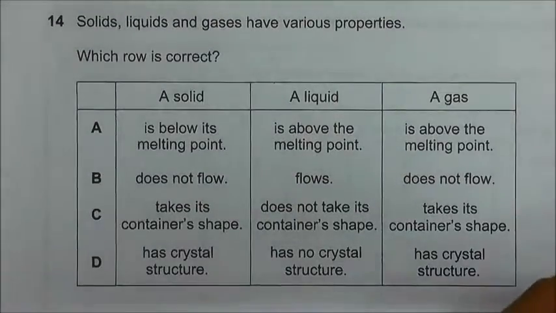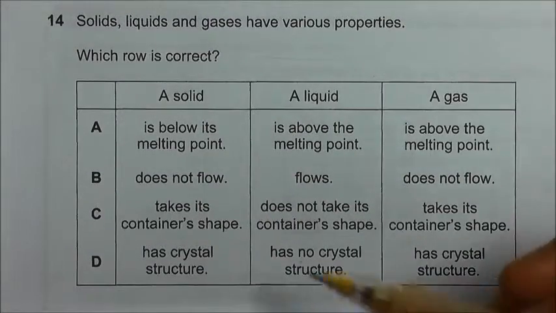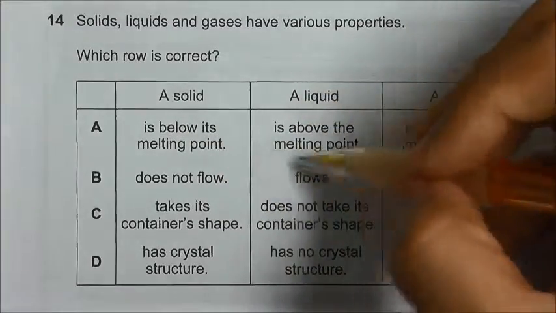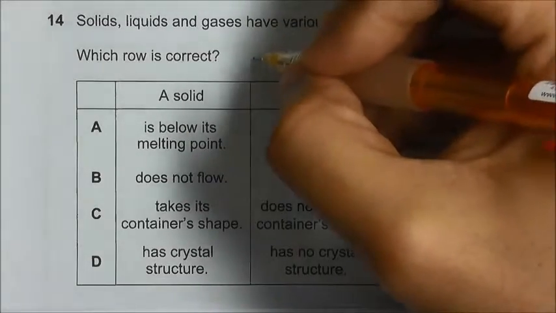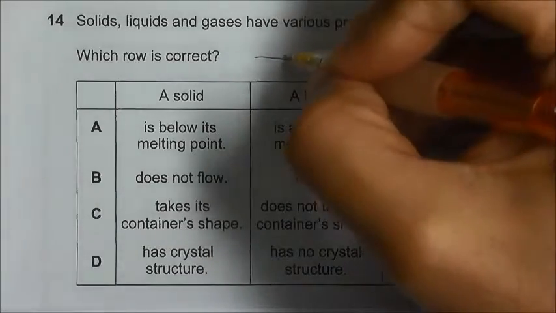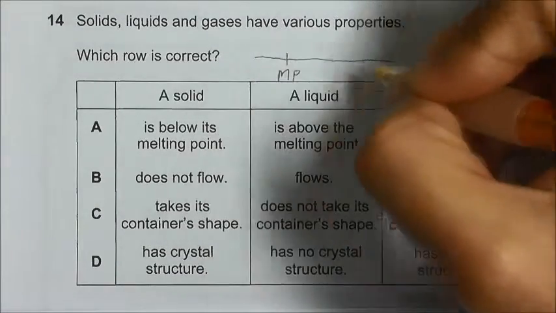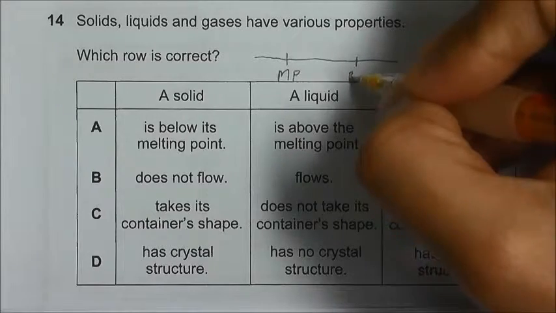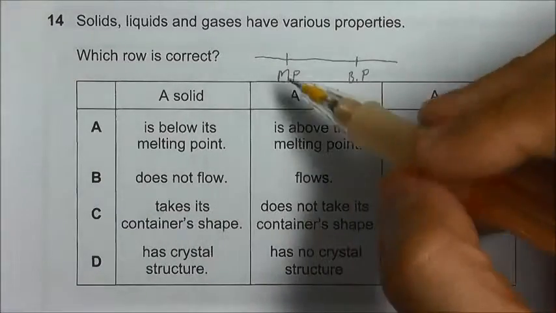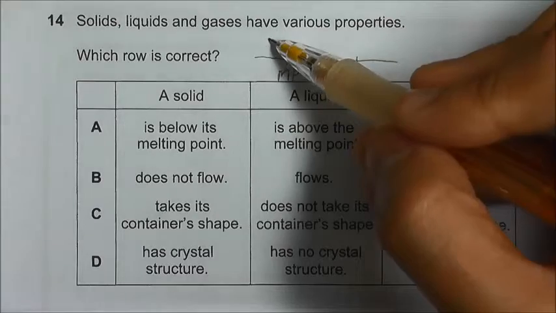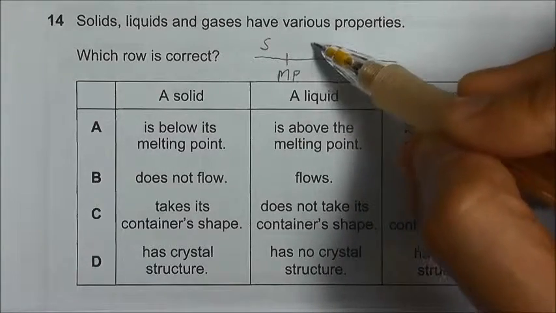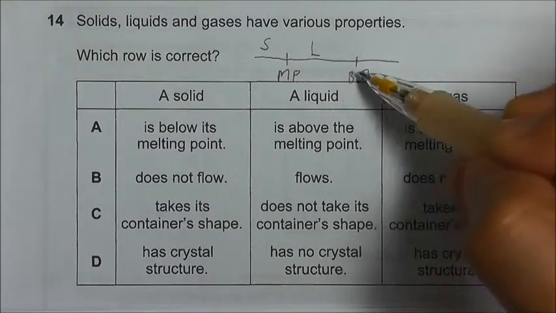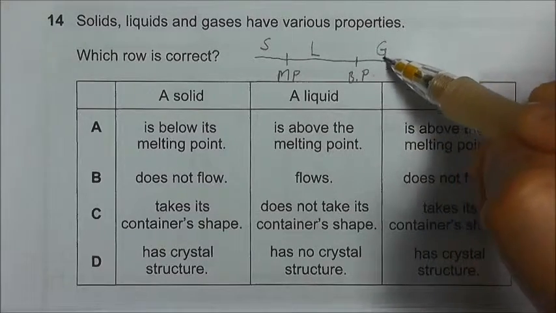We are looking at the properties of solid, liquid and gases, so we can just go through the 4 options. Option A, we are talking about melting point, so we can just draw a number line. If the melting point is here, MP, and the boiling point is here, then anything below the melting point has to be solid, above the melting point it has to be liquid, and above the boiling point it has to be gas.